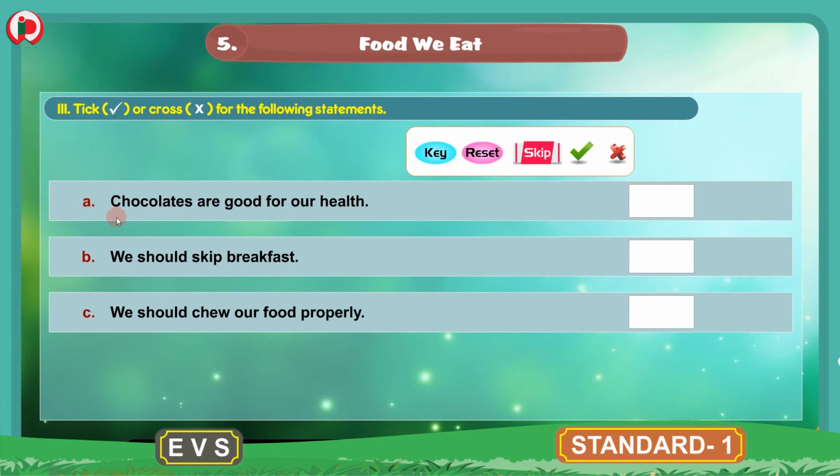Now A. Chocolates are good for our health. Chocolates are good for our health.